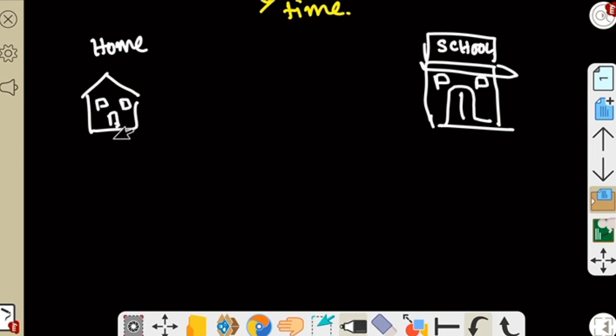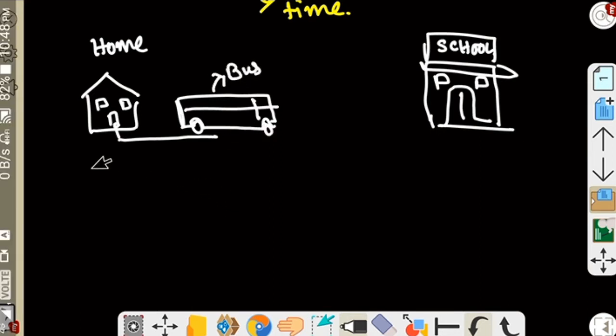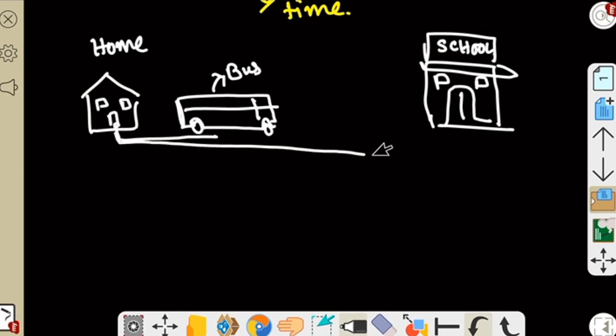Now when you go to school, suppose you go by bus. Obviously there is a distance between the school and your house, isn't it? Suppose the distance is 2 kilometers.